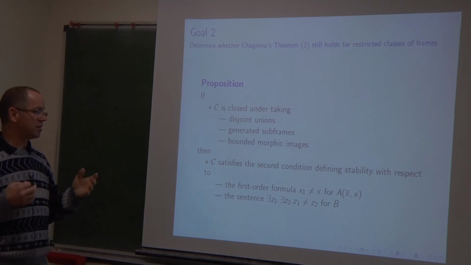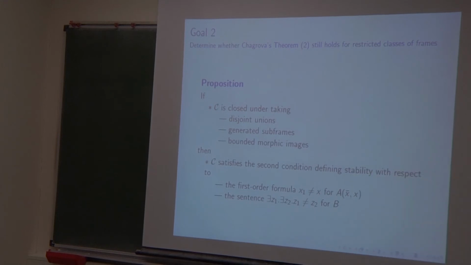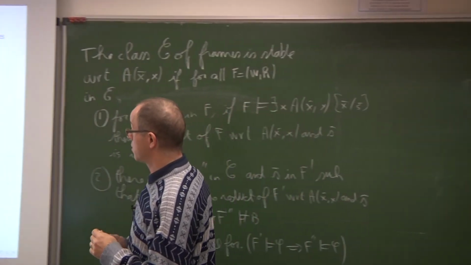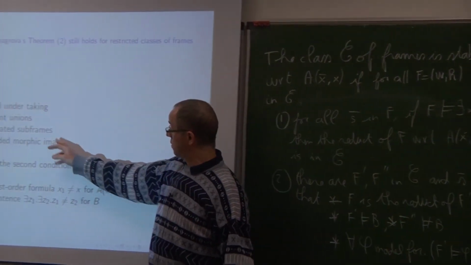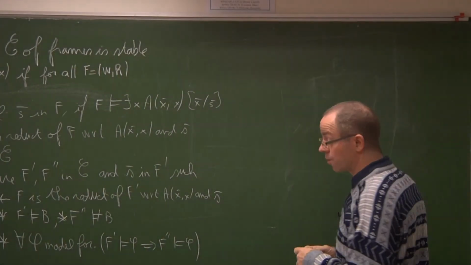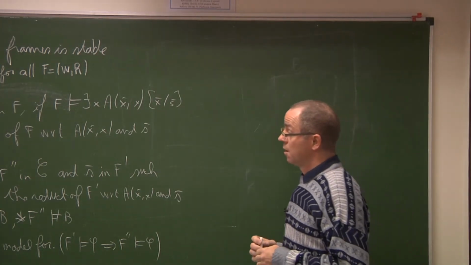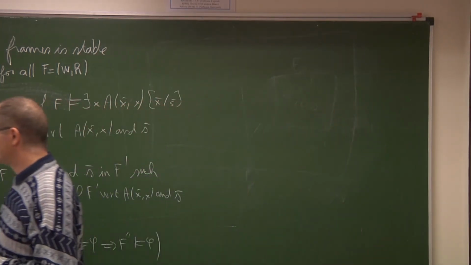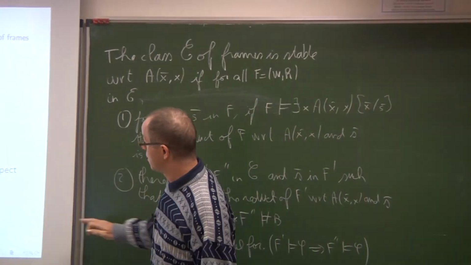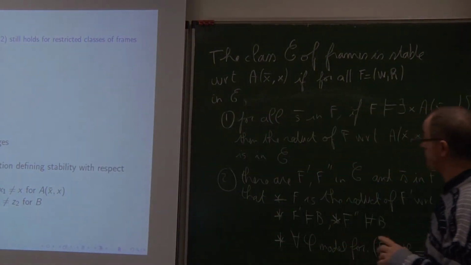It is just to give an example of a situation, a class of frames, and it is not unusual to have a class of Kripke frames which is closed under taking disjoint union, generated subframes, and bounded morphic image. For example, the class of all Kripke frames is of that kind, of course. Let us prove that the second condition holds if the class satisfies this closure condition.